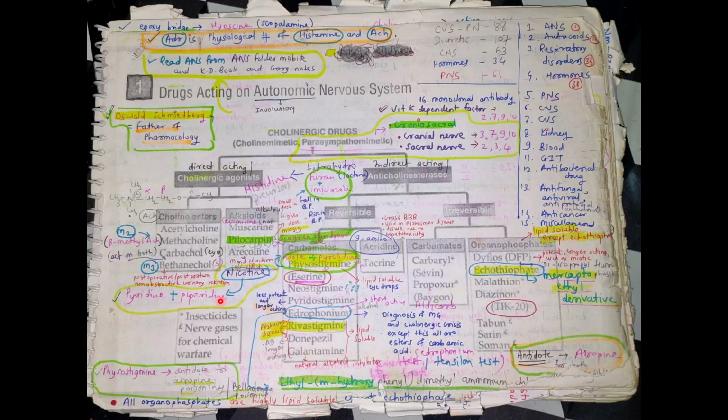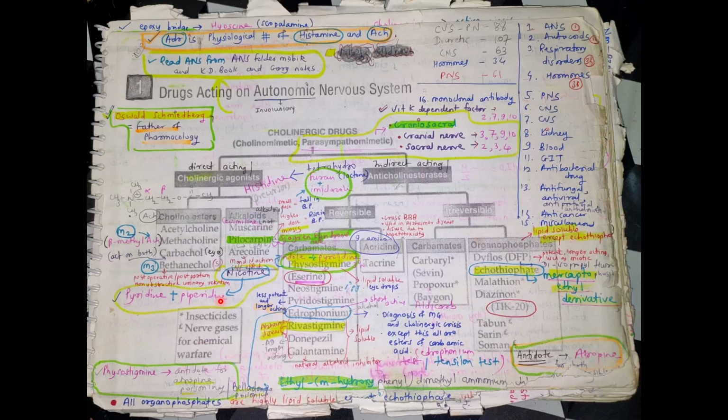The parasympathomimetic arises from the craniosacral nerves, meaning cranial nerve and sacral nerve. Cranial nerves are 3, 7, 9 and 10, and sacral nerves arise from 2, 3 and 4. And simultaneously, vitamin K dependent factors are 2, 7, 9 and 10.